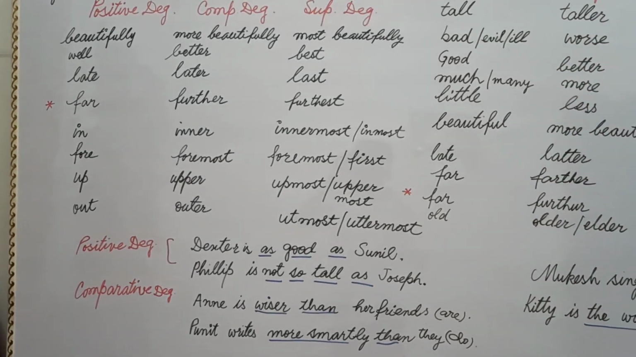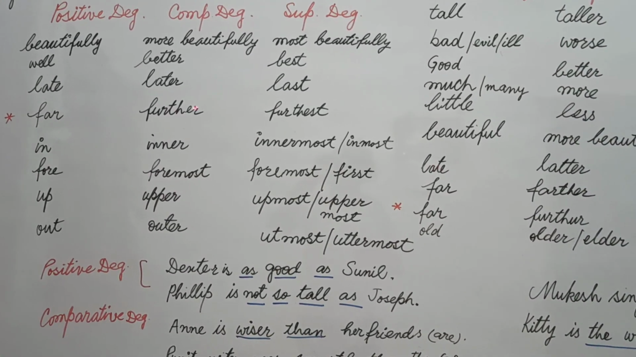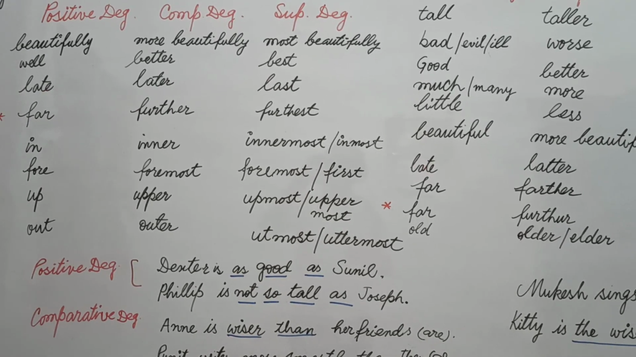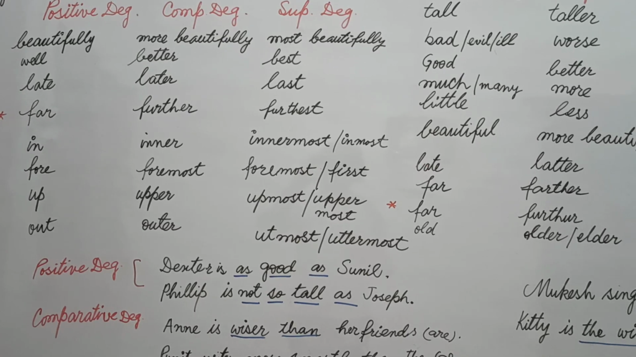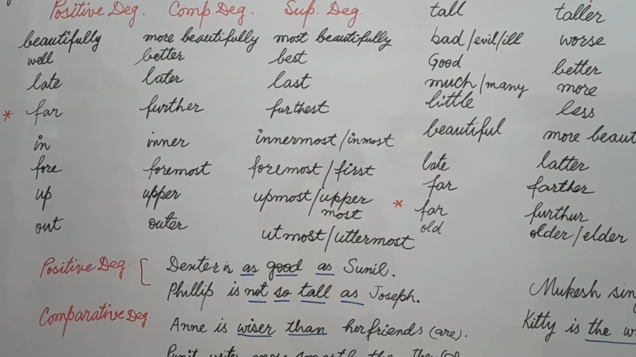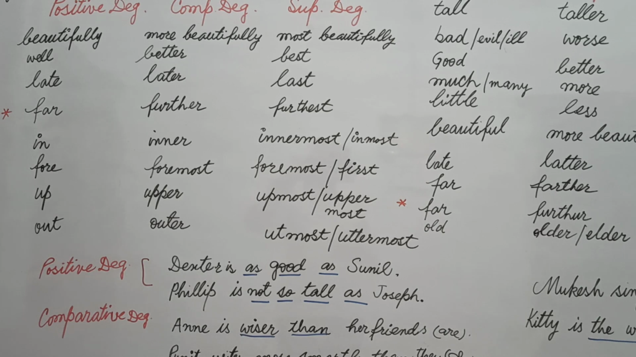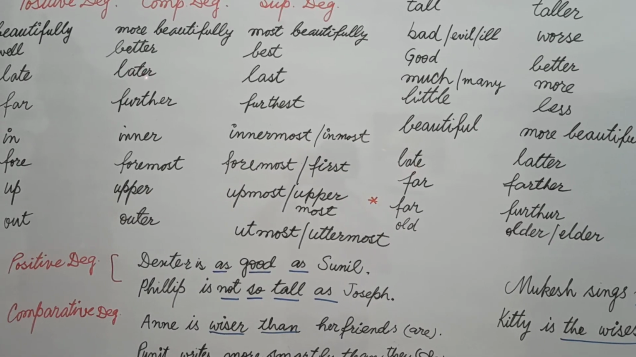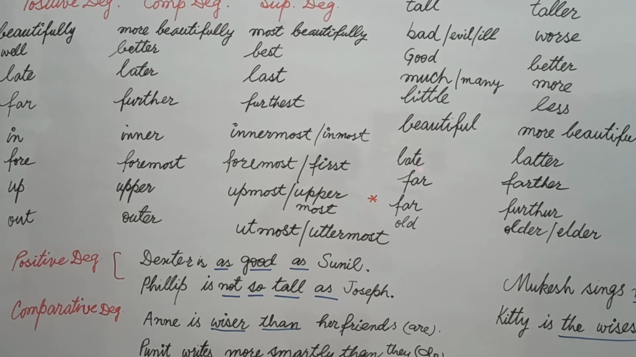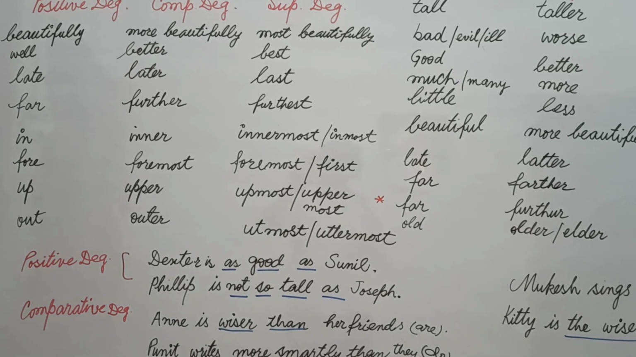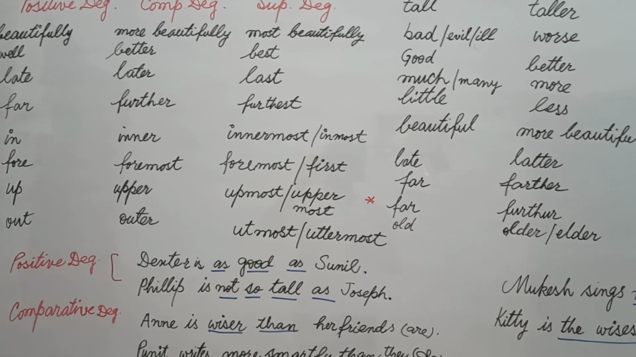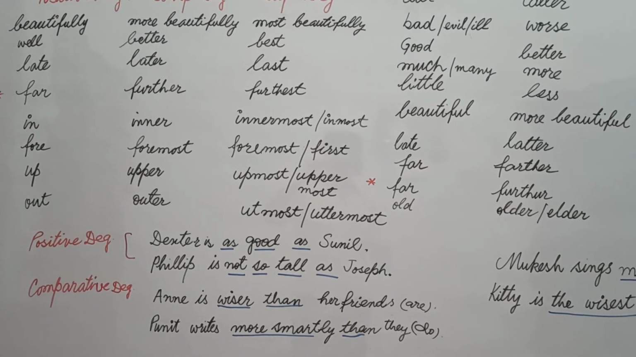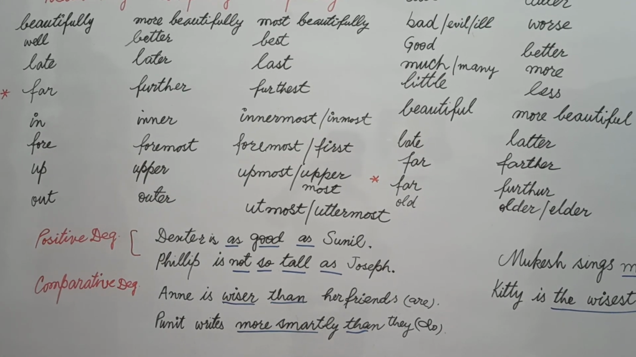Now students, come to this point: late, later, last. Suppose he came late. This late is saying something about came. He comes, means this is the quality of the verb. That's why it is an adverb. He comes later than you do, means later is saying something about the action verb, and in the same way last. Now students, far, farther, furthest can be used as adjective and adverb too.